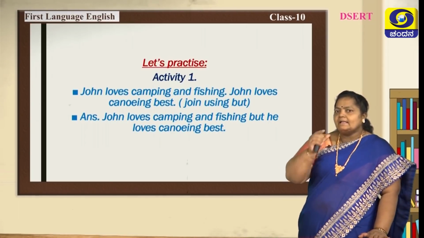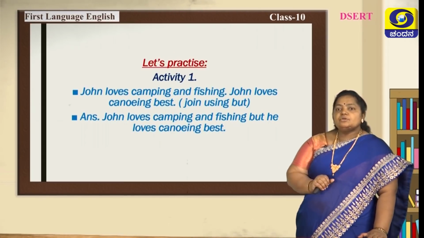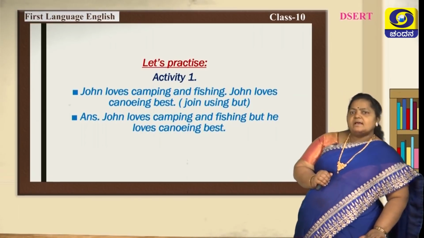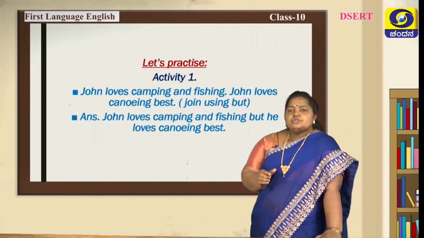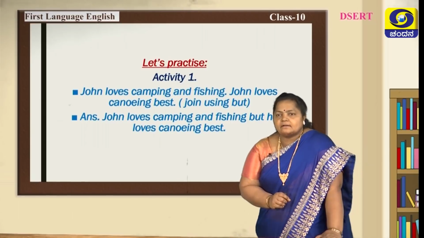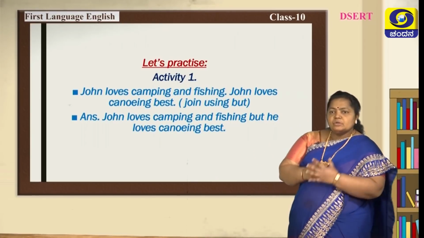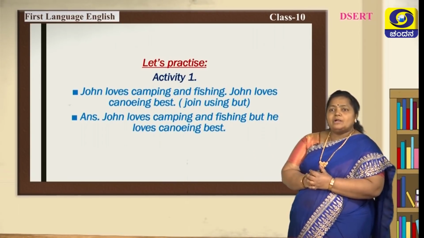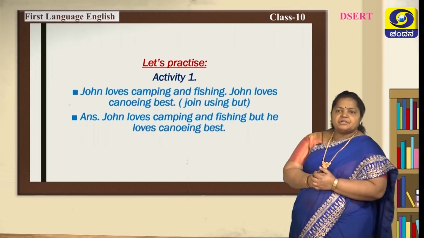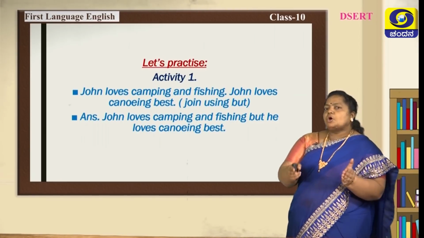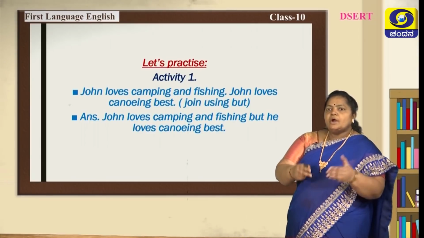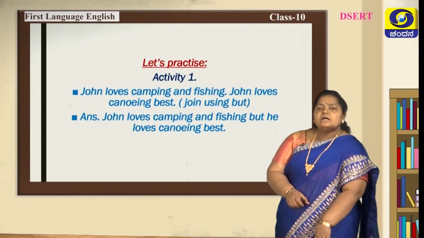What is this and in the main clause? You should not get confused with this, because and is not used to join two sentences here. Only when it is used to join two sentences is it called a coordinating conjunction. Here it is used to join two words. So, it is a main clause. You should not get confused.